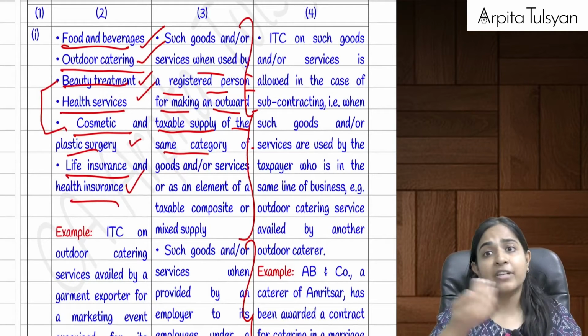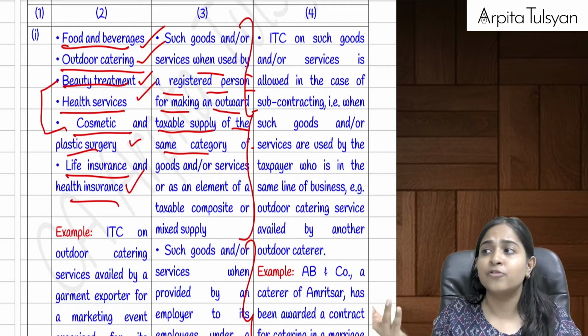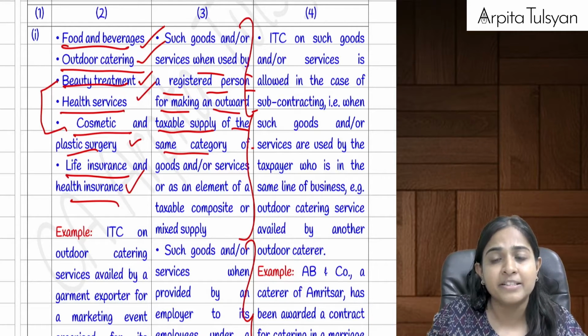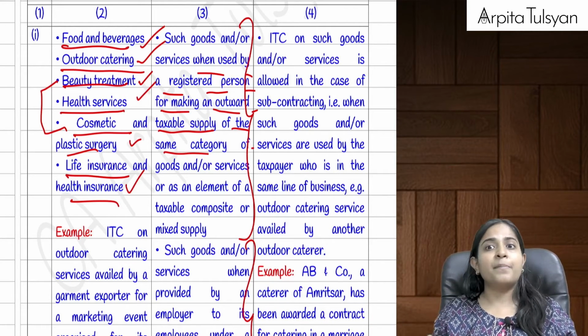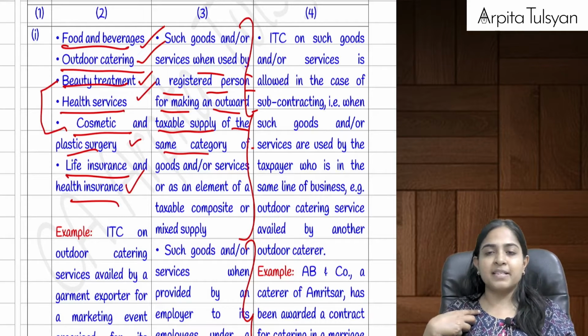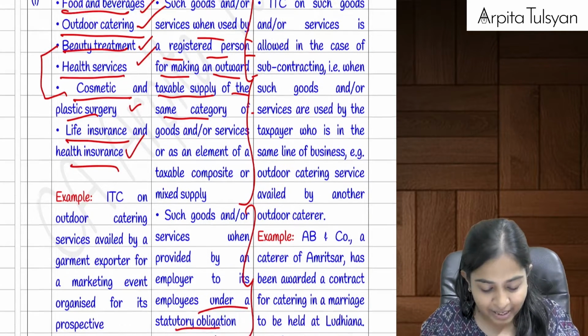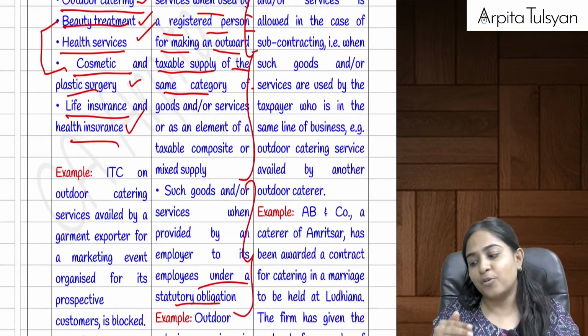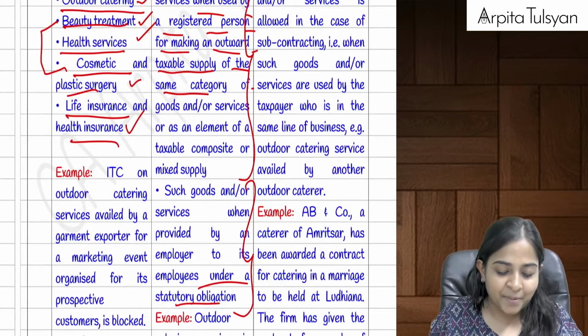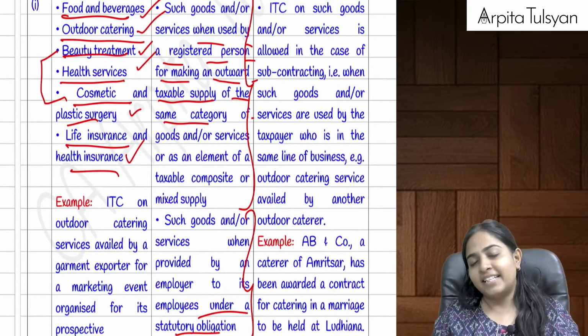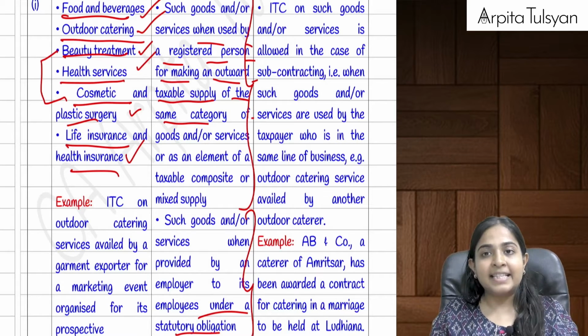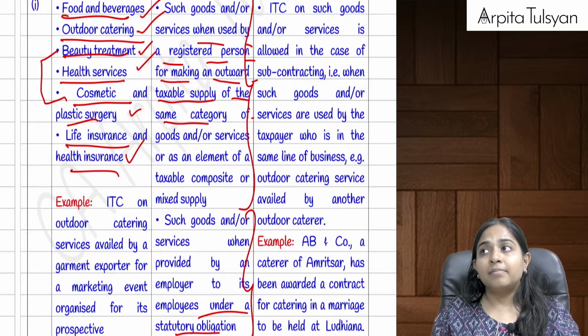Let's say I have some clients coming, and I arrange food and beverages for them, for which I have paid GST. Even though it is a business expenditure, I'll claim it as a business expenditure, but no credit will be available on that. But yes, again, if it is to be provided statutorily under any particular law, then the GST credit on that will be allowed.